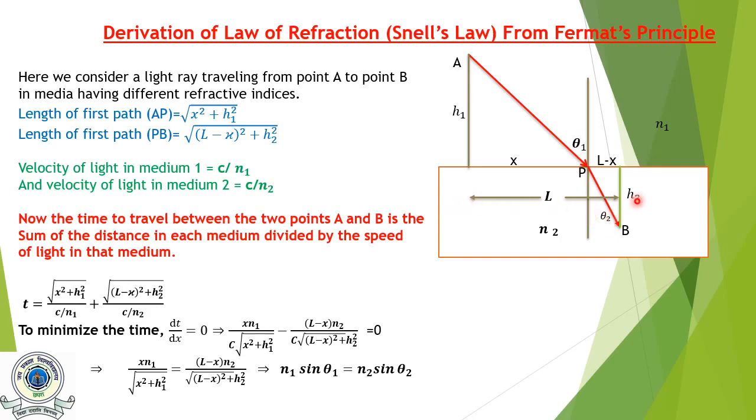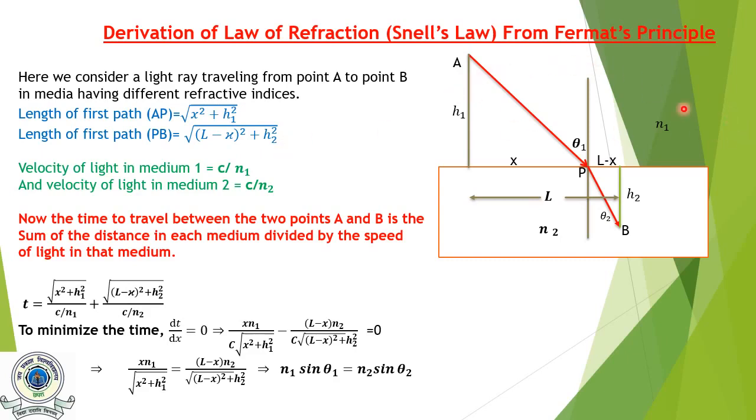L is the horizontal distance between A and B. H1 and H2 are the vertical distances of point A and point B from this interface. Again, path length AP will be square root of x square plus h1 square, and path length PB will be square root of (L minus x) whole square plus h2 whole square.